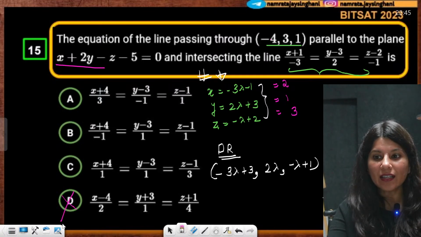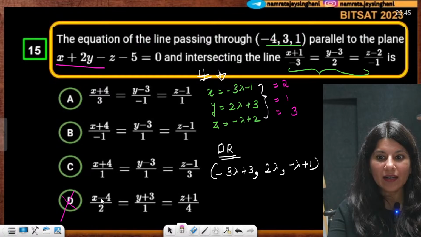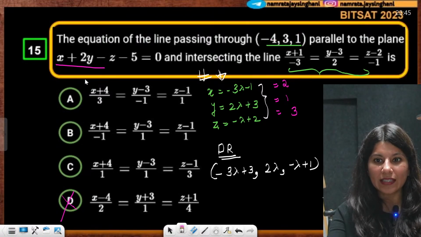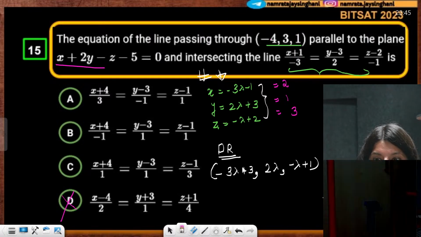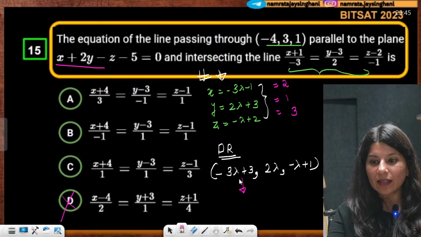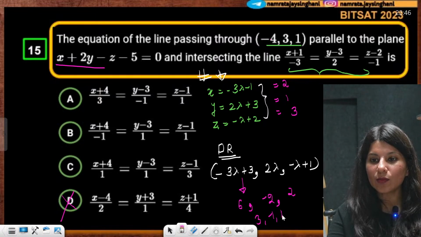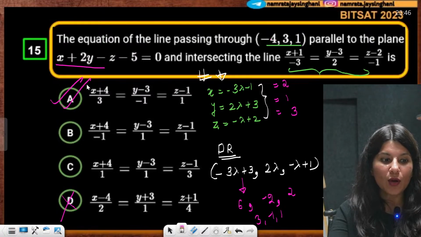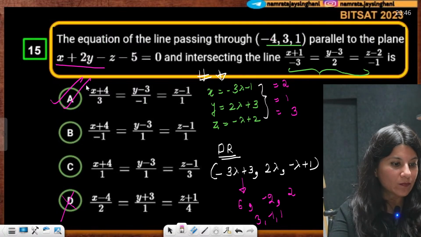Why I am saying that? Because in D option, the -4 is wrong. See, A, B, C are correct because of this point I am saying. And if you talk about the direction ratio, you put lambda as -1, so you will get 3 + 3 = 6, -2, 2, or you can say 3, -1, 1. Can you see option A is absolutely right?